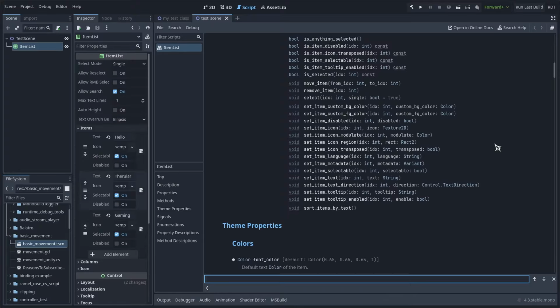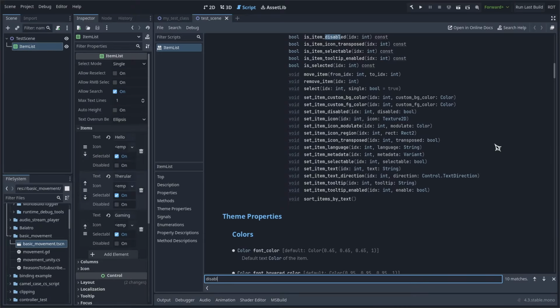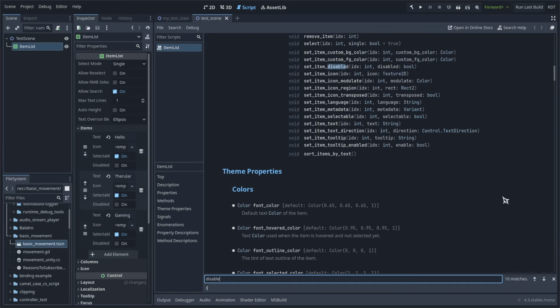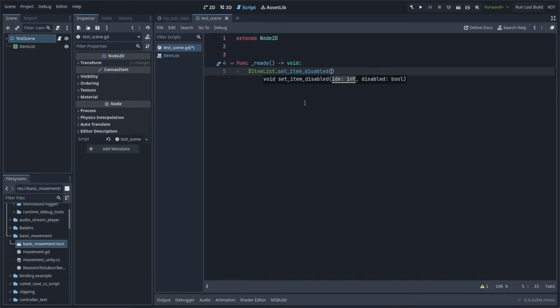So I can press Ctrl F to search in the whole page and type in disable, and sure enough, I see a couple of matches. I can go through the matches to find the set item disabled method. Looks like it takes in an integer index, presumably to tell it which item I'm referring to, and a bool for the value I want to set it to. Perfect, that's all the information I need.